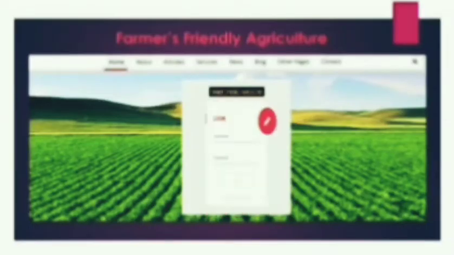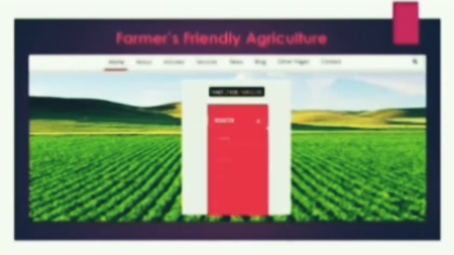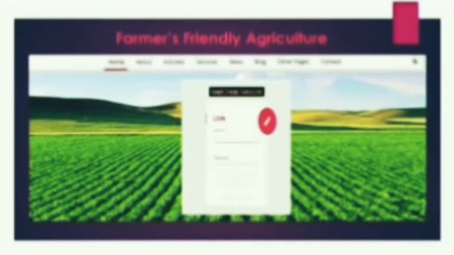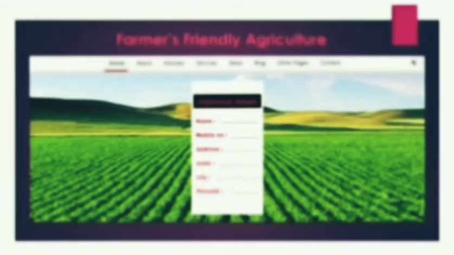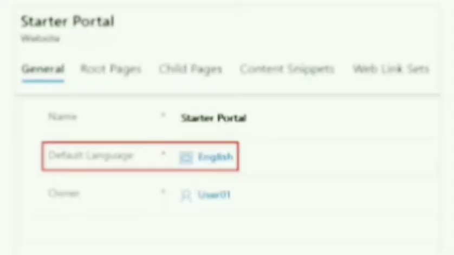The web application is developed with Python code where image processing and forecasting data are previously embedded. Through this web application, we have developed a portal for farmers. In this portal, each farmer will be provided with a username and password through which they can log into their portal. After logging into their portal, the farmers can feed data like name, mobile number, address, state, city, and PIN code. Our portal is designed to display content in multiple languages to reach customers around the world.